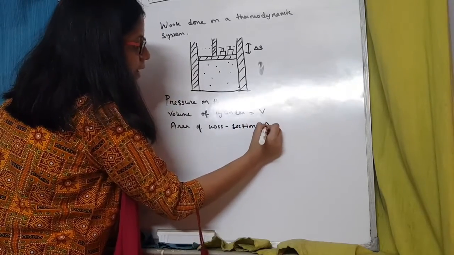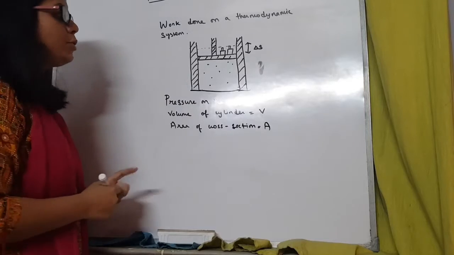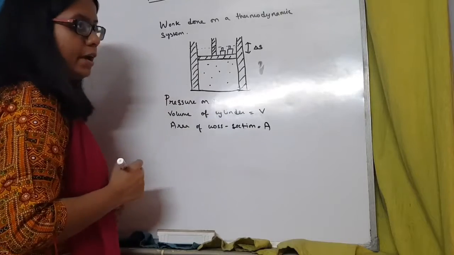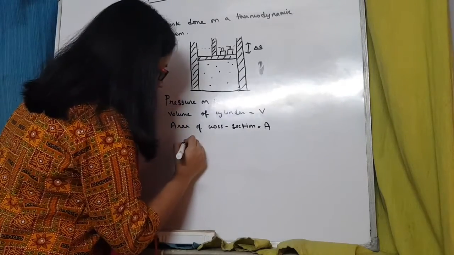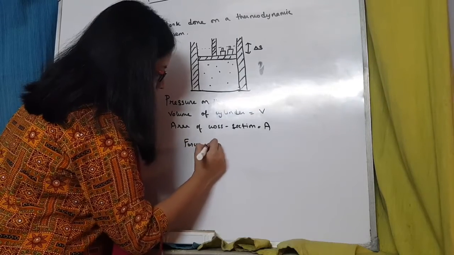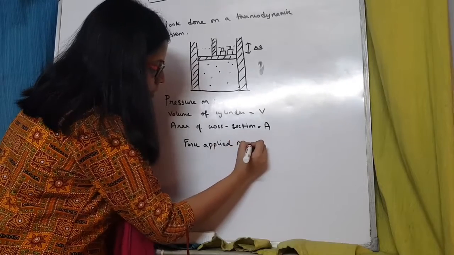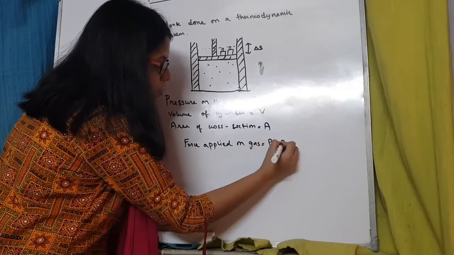is A. Now, what will be the expression of force? What is the expression of force on this gas? Pressure is force by area. So, force will be equal to pressure into area. Force applied on gas is equal to pressure into area.